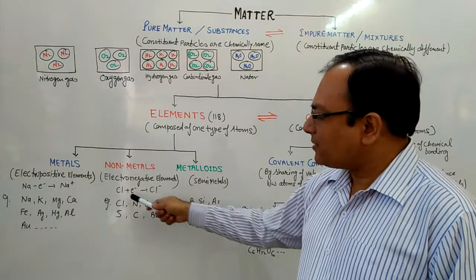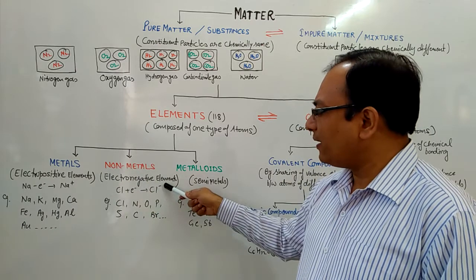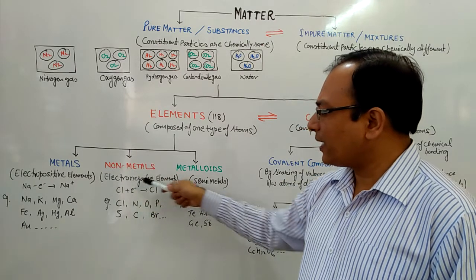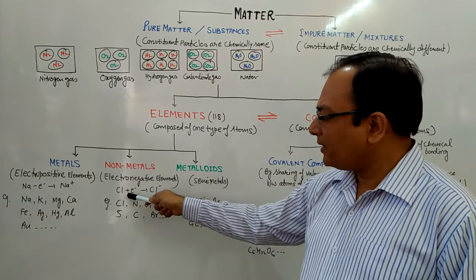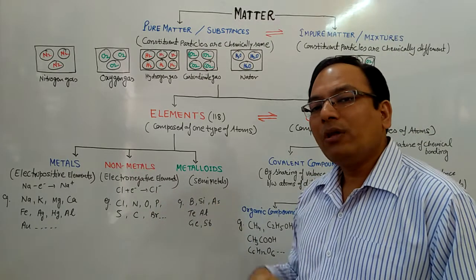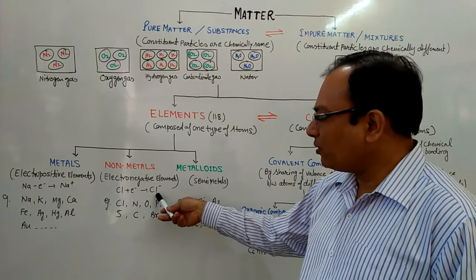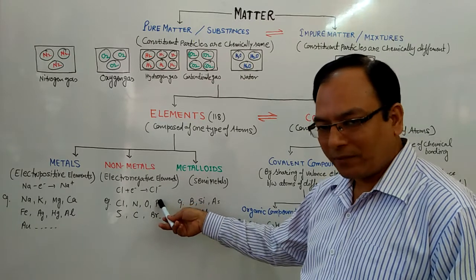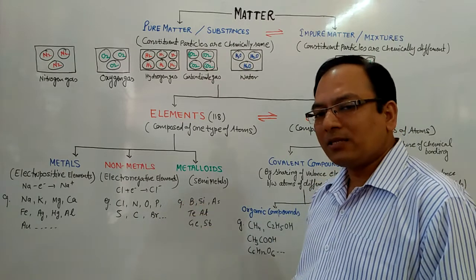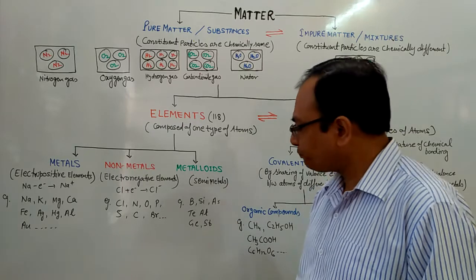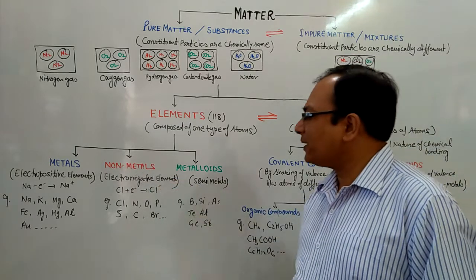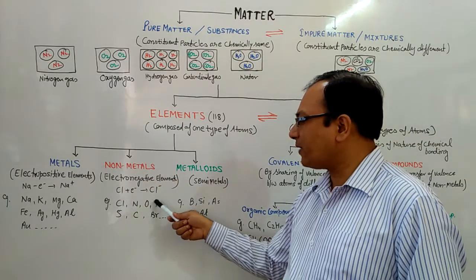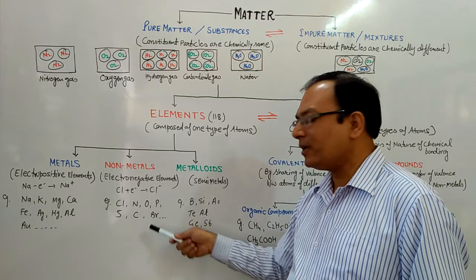So these types of elements have an electronegative nature. They are called electronegative elements, and by gaining electrons they convert into anions. These are the electronegative ions, which are called anions. We will discuss these ions in the next topic. Some examples of nonmetals are chlorine, nitrogen, oxygen, phosphorus, sulfur, carbon, bromine, and many more.